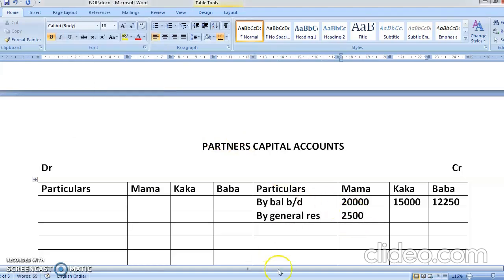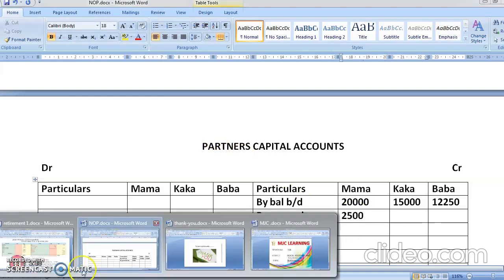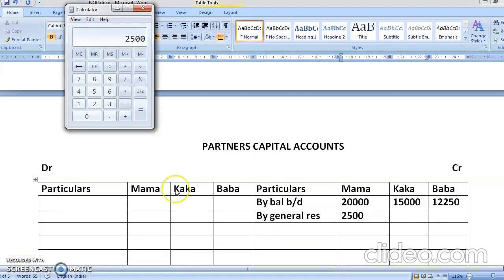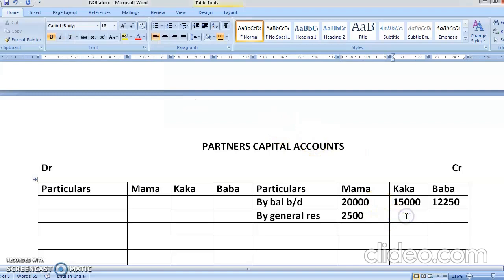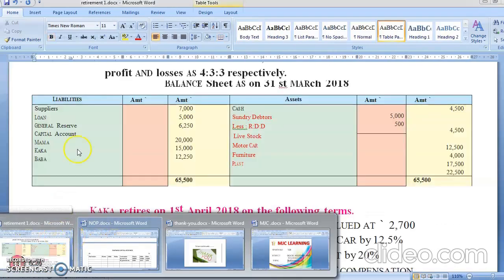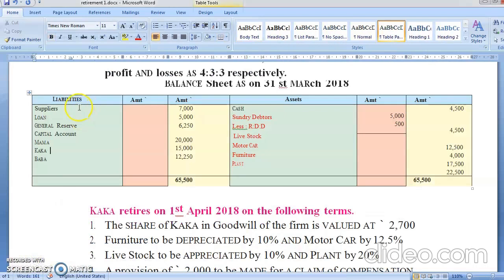Then again 6,250 divided by 10, multiplied by 3. What is the answer? 1,875. So the other two partners will get 1,875 each. By this we have completed the posting of our liability side: supplier over, loan over, general reserve over.